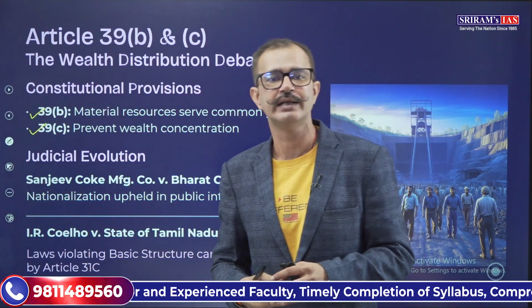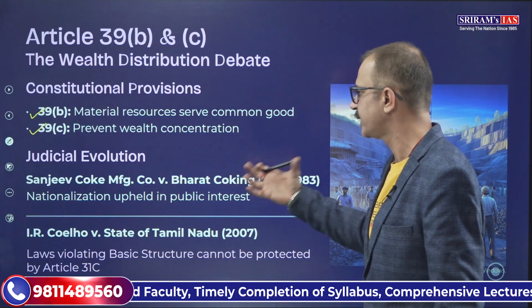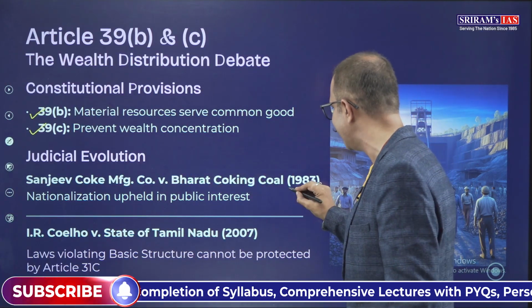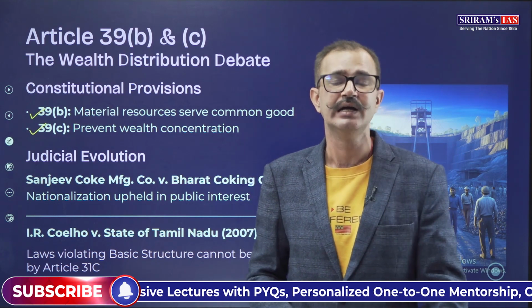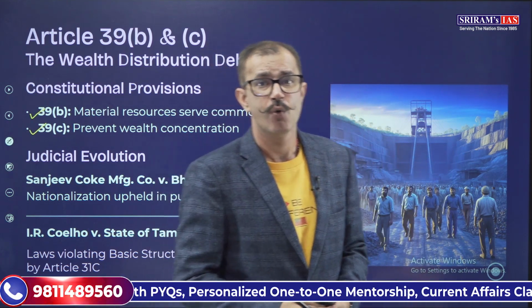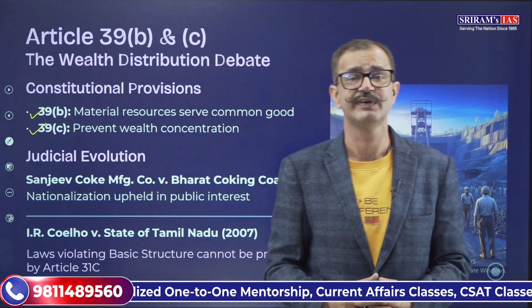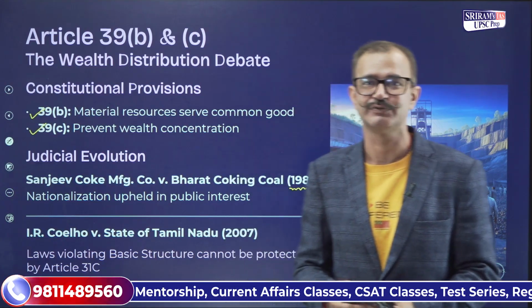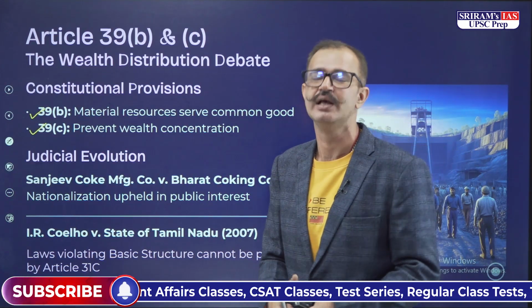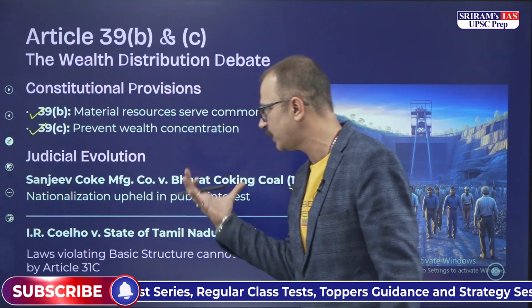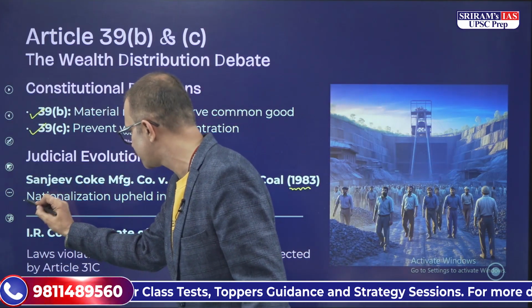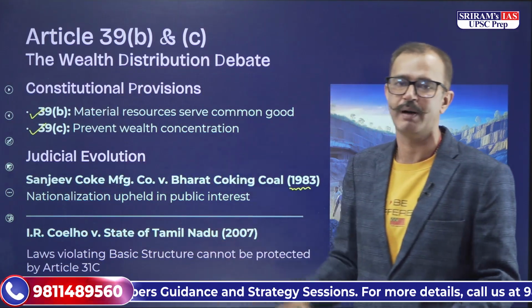Alright, over here is Sanjeev Coke Manufacturing Company versus Bharat Coking Coal in 1983. This was a time when Indira Gandhi nationalized various coal companies as well as the banks. This was a phase of nationalization. Here, the Supreme Court ruled that the nationalization was upheld in the public interest.